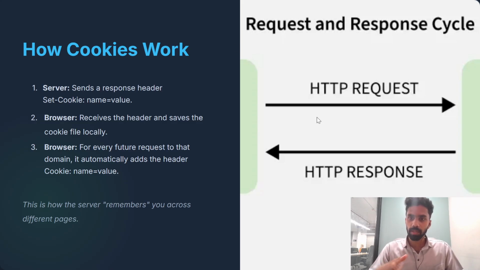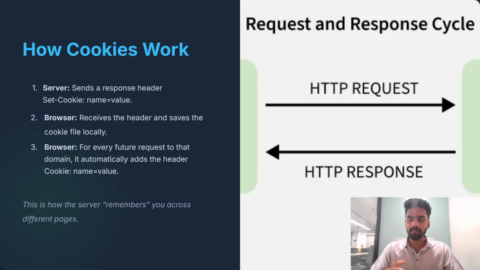This code is seen from this image. To see how cookies work, the server sends a response in the header, and the cookie saves a name and a value. Then the browser receives the header and saves it to the cookies file.